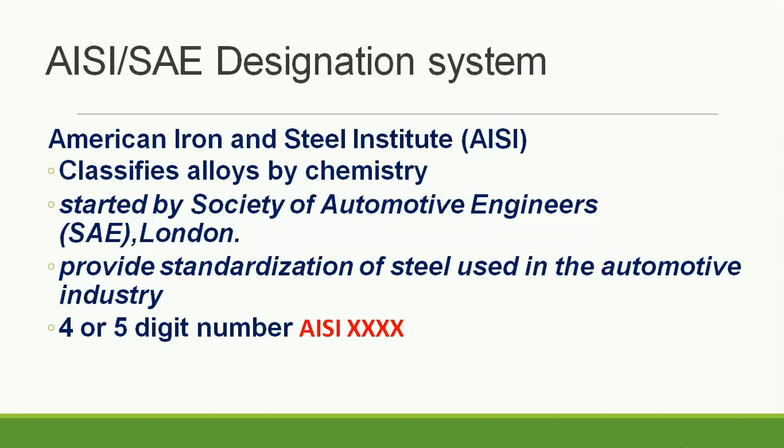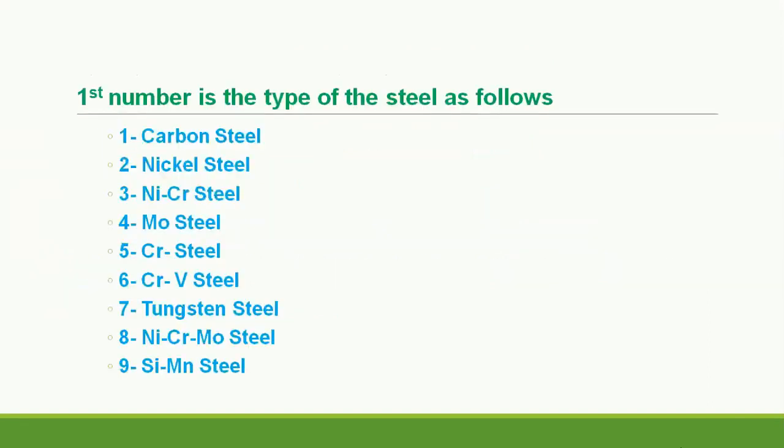Okay, so let us see what the system is. We have around 4 to 5 numbers in the designation system of AISI. The first number represents the type of steel. So the first digit from left to right. So I am going from left to right now. Okay.